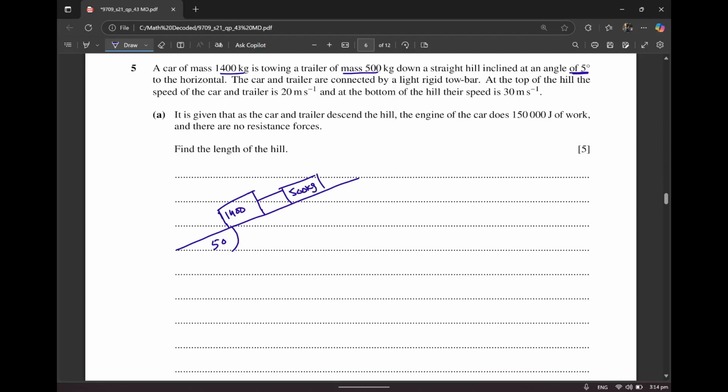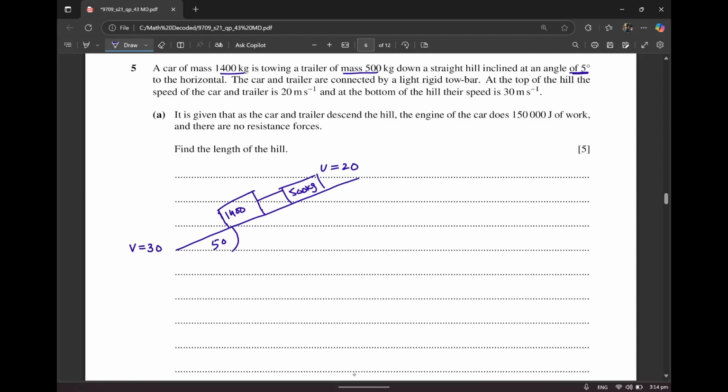Down a straight hill inclined at an angle of 5 degrees to the horizontal, the car and trailer are connected by a light rigid tow bar that I've already made over here. At the top of the hill, the speed of the car and the trailer is 20, so I can write u is equal to 20. And at the bottom of the hill, their speed is 30. That means v is equal to 30.